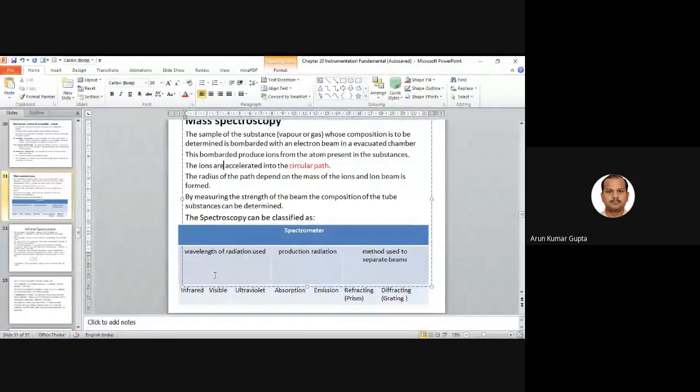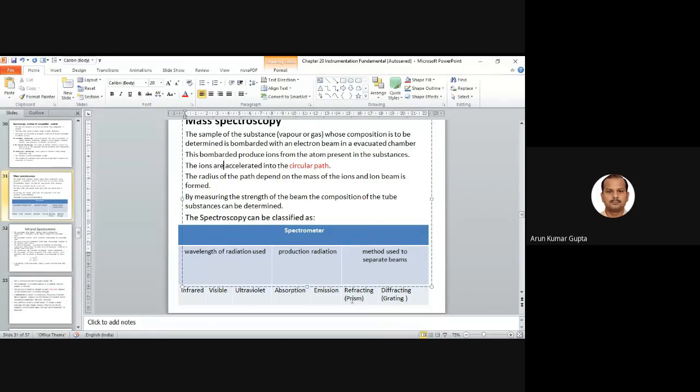So basically, you can say the spectrometer is categorized in three categories: wavelength of radiation used, production of radiation, and method used to separate beams. We have the classification of spectroscopy like this. Wavelength of radiation used means we have infrared, visible, and ultraviolet. We have three classes. Production of radiation means we have absorption or emission. And for the method of separating beams, we have refractive and diffractive.